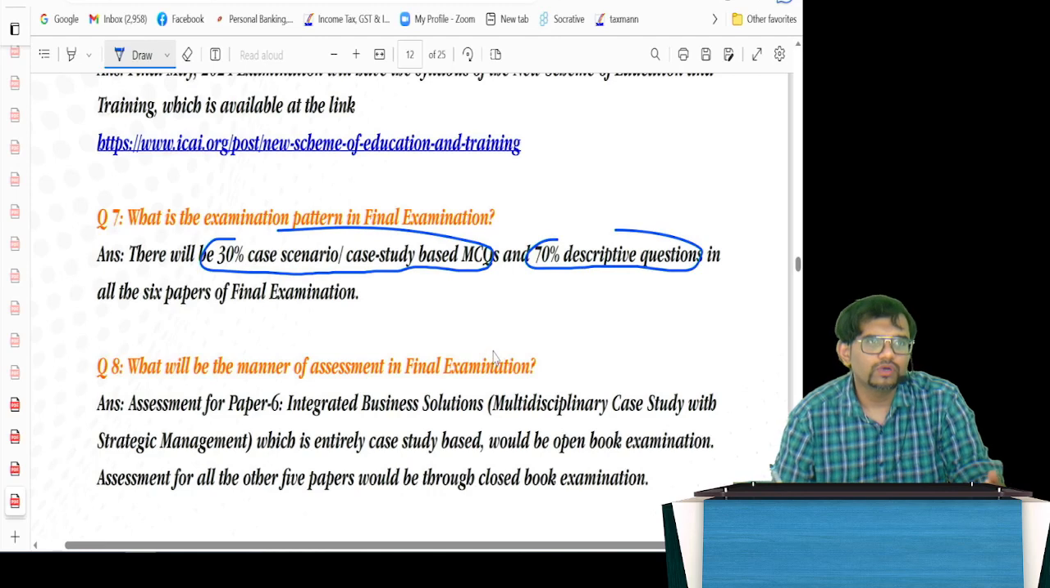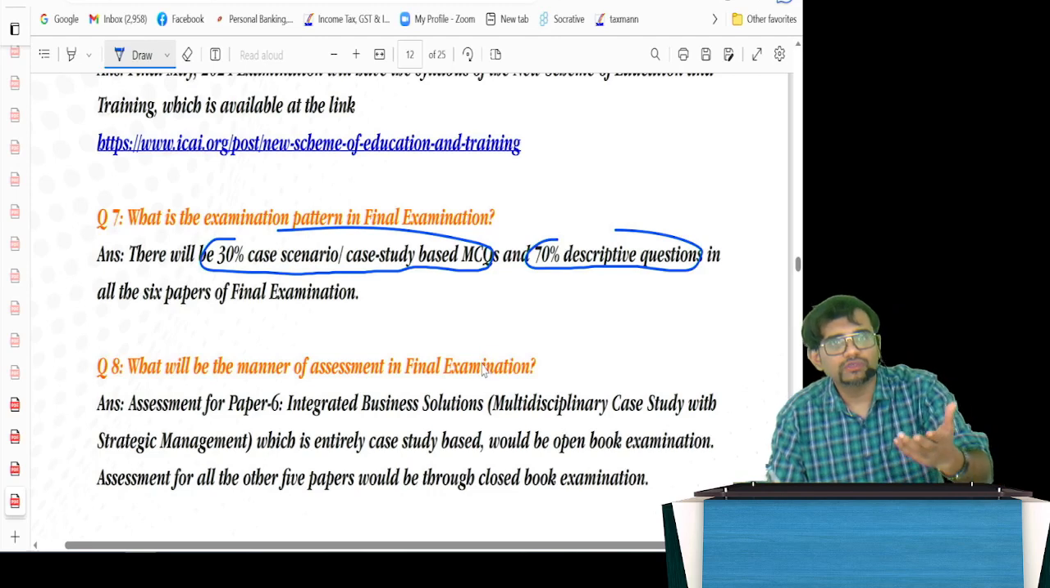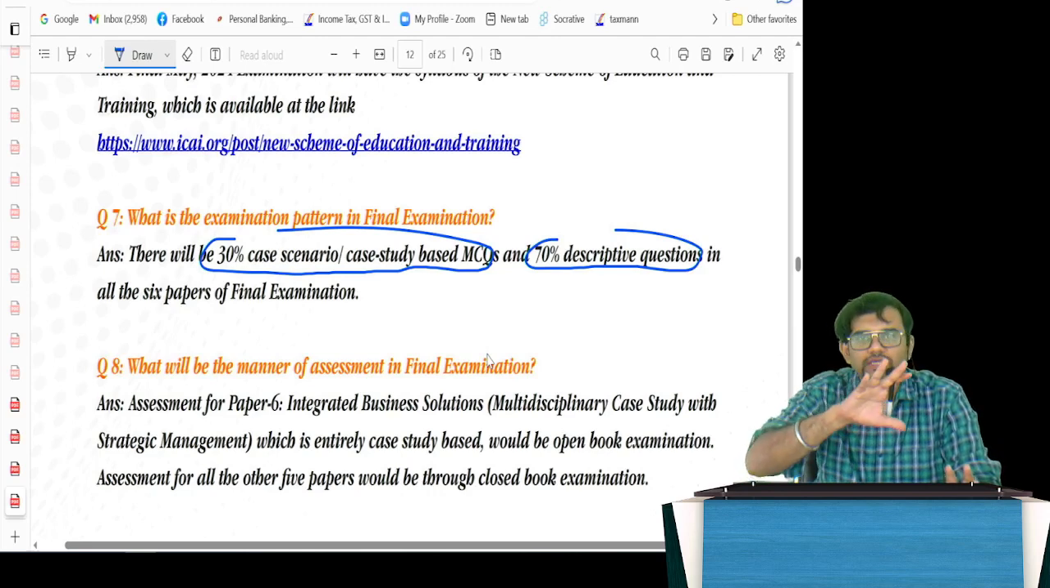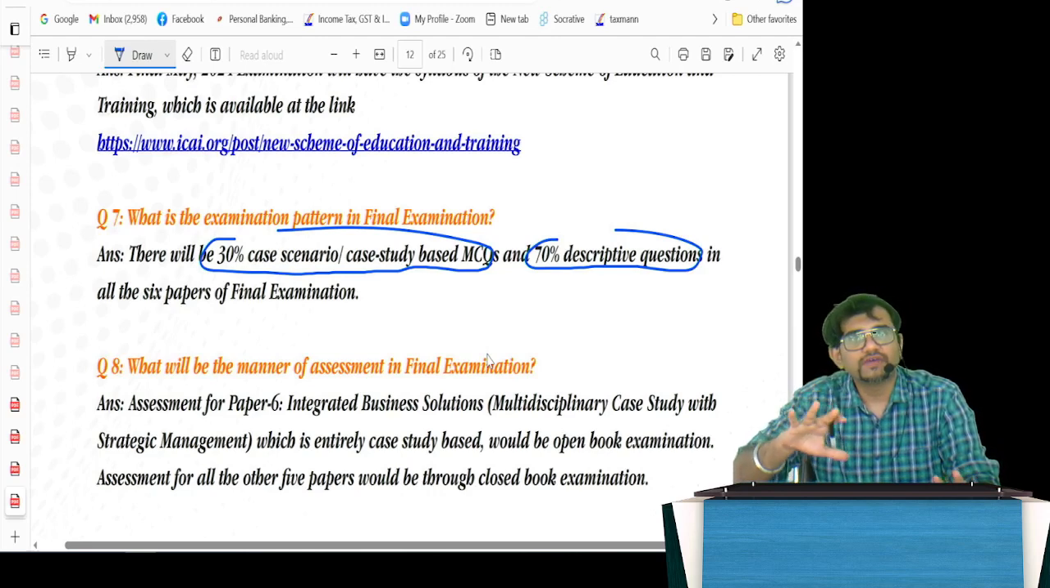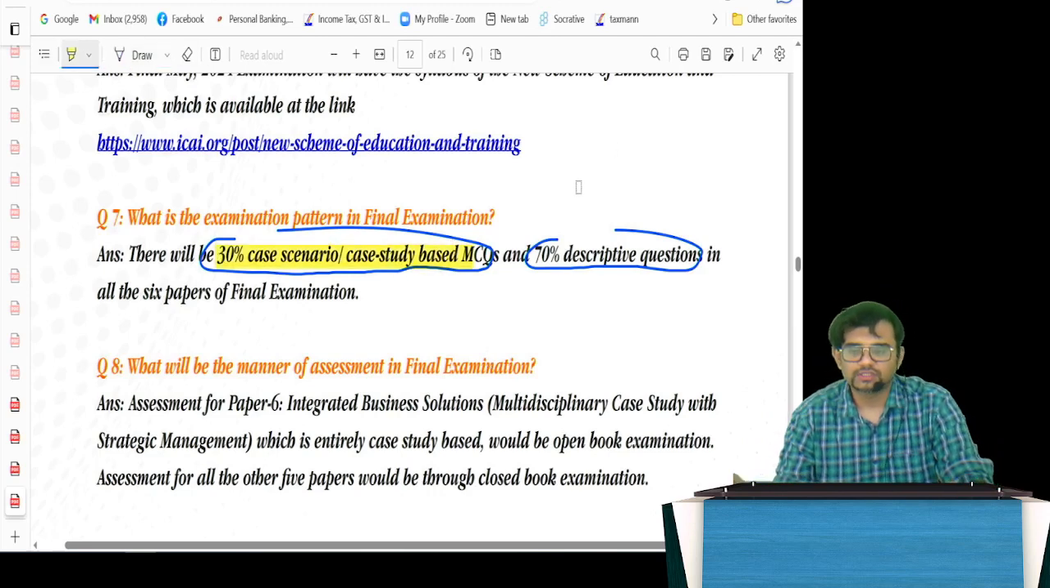At least in the old scheme, for example in paper 6D, there used to be some direct MCQs also, there used to be some case study based also many times, and even in paper 4 also used to be like that. But now slowly in the last couple of years they changed everything to case study based. So even now, my dear friends, it is 30% will be case scenario and the other things. That is what it is.